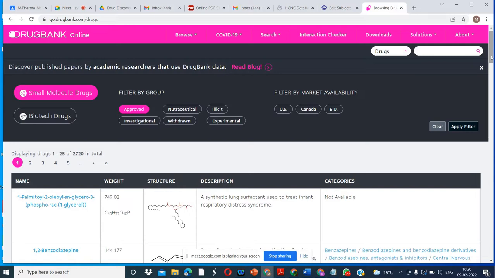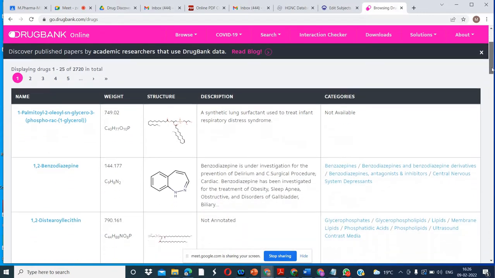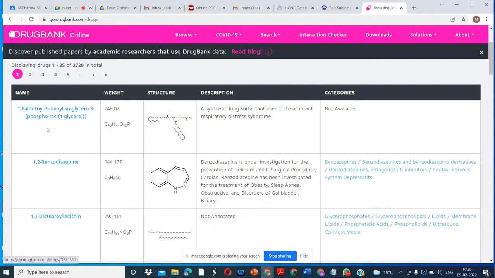Drugs are small molecules. These drugs work on the proteins. When we compare the drug with the protein, drugs are the small molecule and protein is the big one. Protein and DNA. Here you can see the name of the drug, Palmitoyl 2-oleoyl glycero, which is a difficult name. You are students from pharmaceutical science, so I think you have more knowledge on this. This drug has the molecular weight and structure given here. If you want the structure of this molecule, you can download it from here.